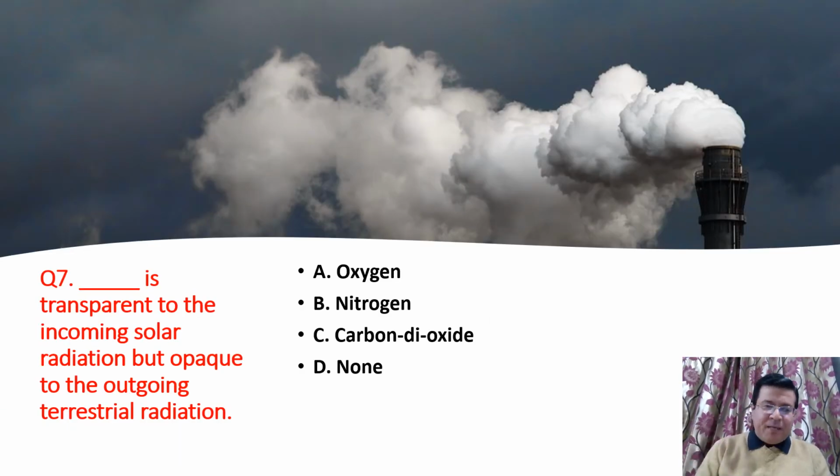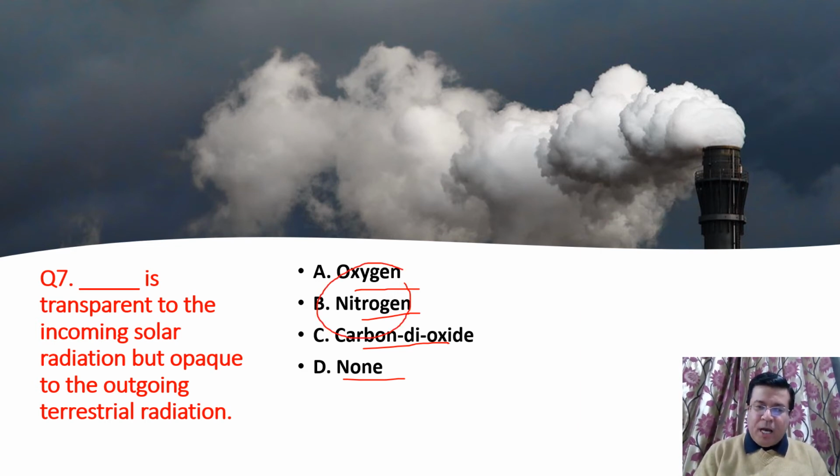Again we have a blank here. Dash is transparent to the incoming solar radiation but opaque to the outgoing terrestrial radiation. We have 4 gases here: A oxygen, B nitrogen, C carbon dioxide, that is CO2, D none. Okay, so which gas? Oxygen and nitrogen are not there.